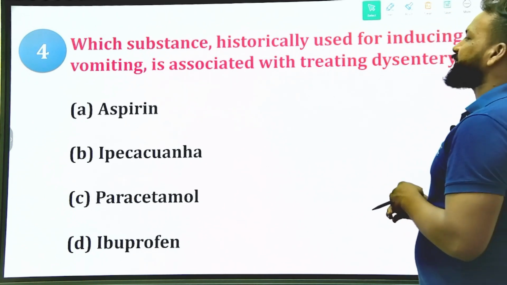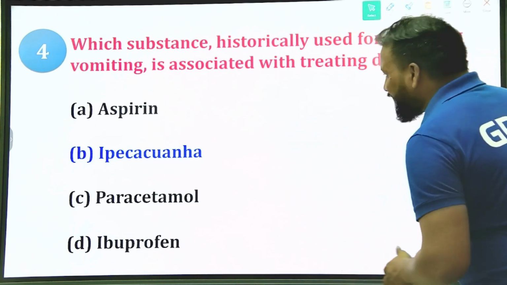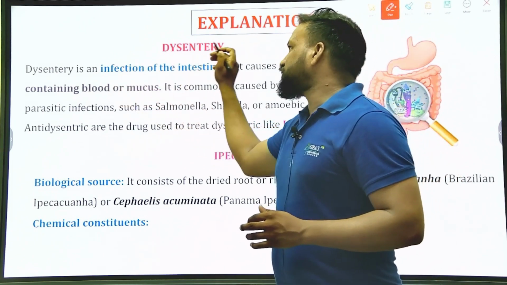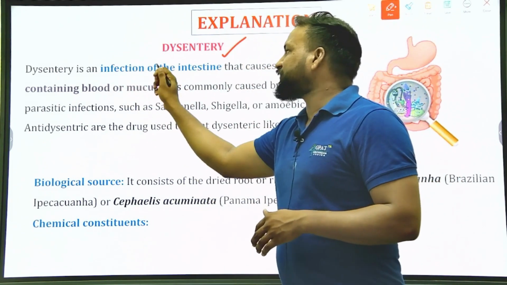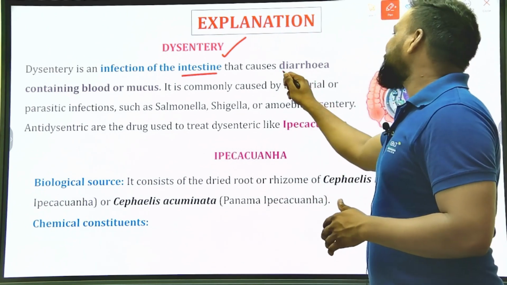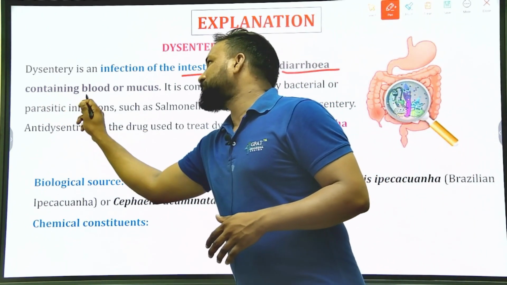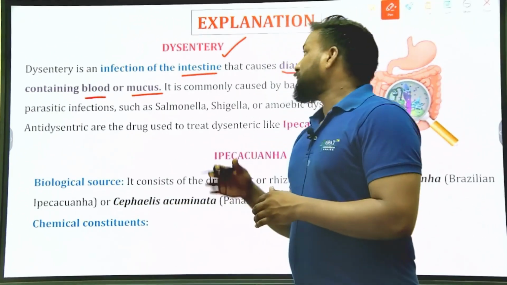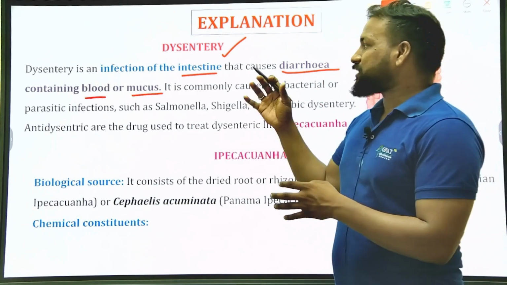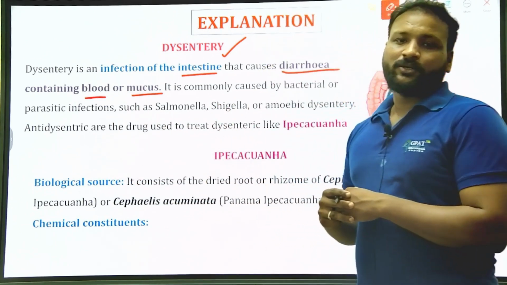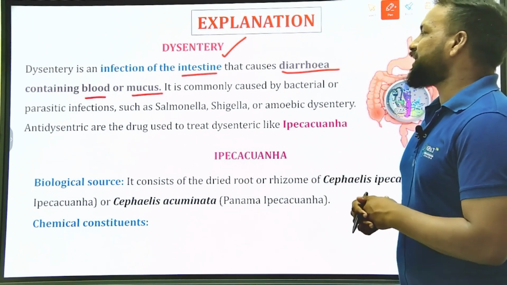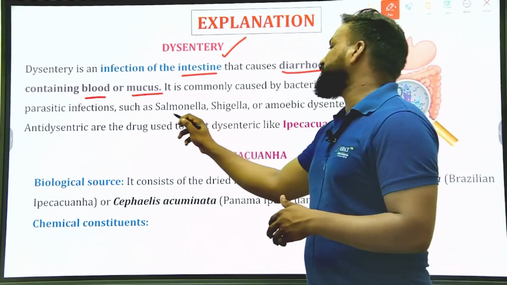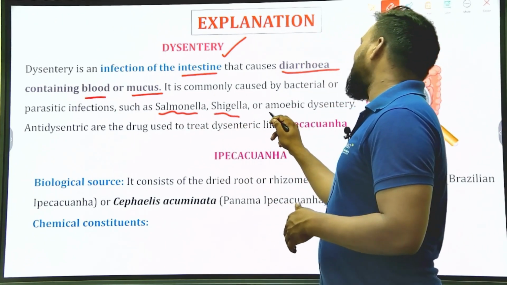Yes, so let us see the right answer. It is option B, Ipecacuanha. You can see dysentery is an infection, so before that we should know about dysentery. Dysentery is an infection of the intestine that can cause diarrhea, and the stools may also contain blood or mucus. That condition is known as dysentery, and it is commonly caused by bacterial or parasitic infections such as salmonella, shigella, or amoebic dysentery.